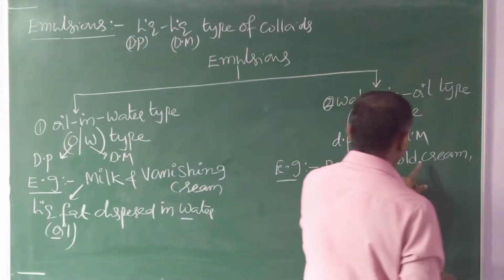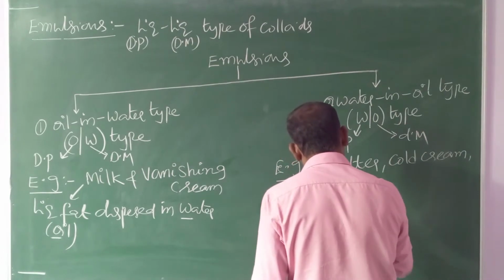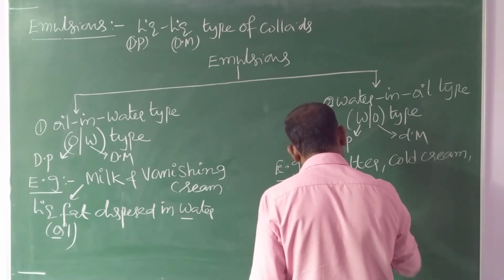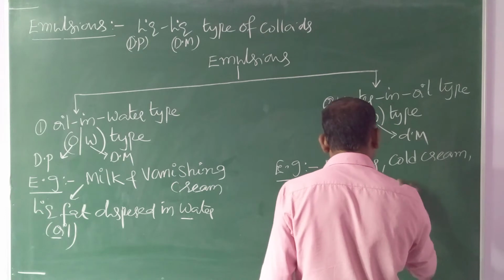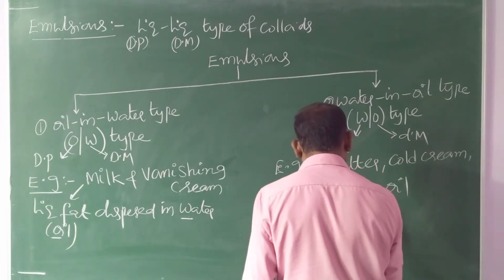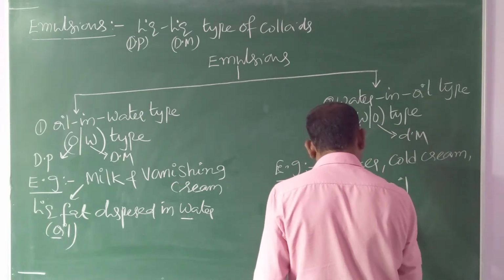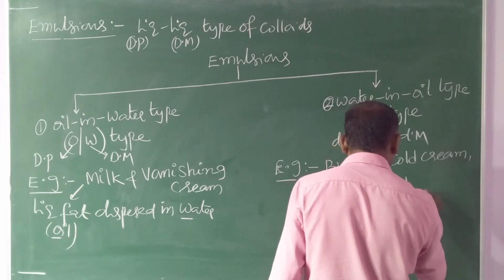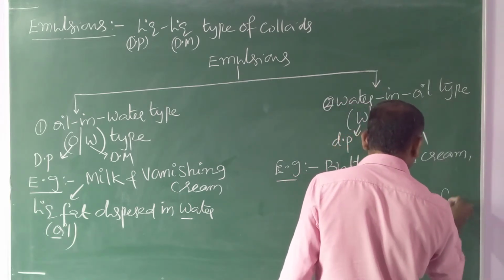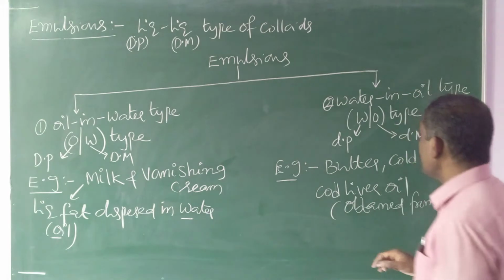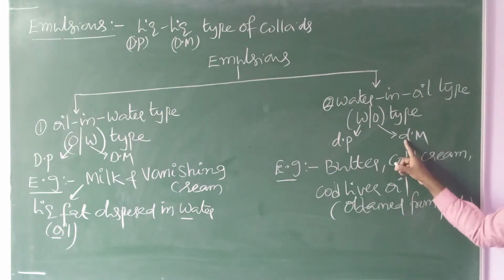So butter, cold cream, and cod liver oil, which is obtained from fish, come under water in oil type.